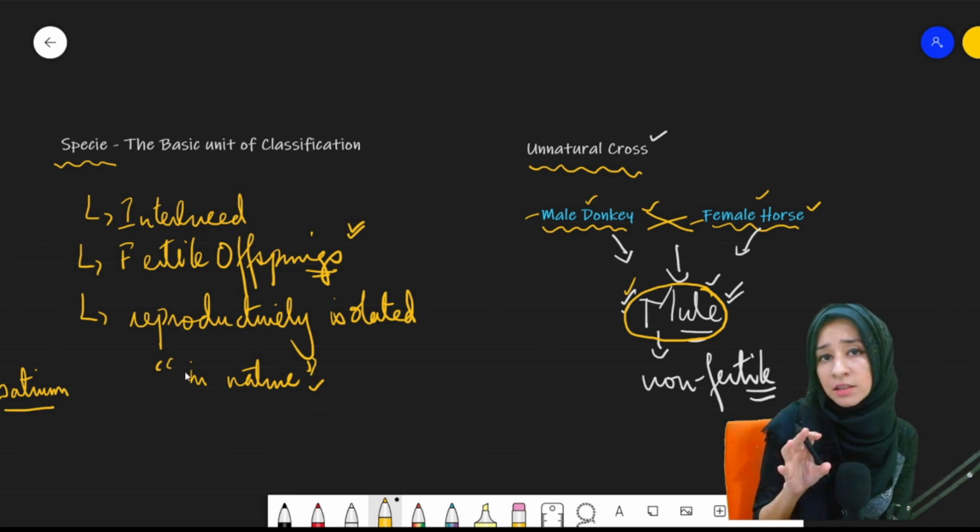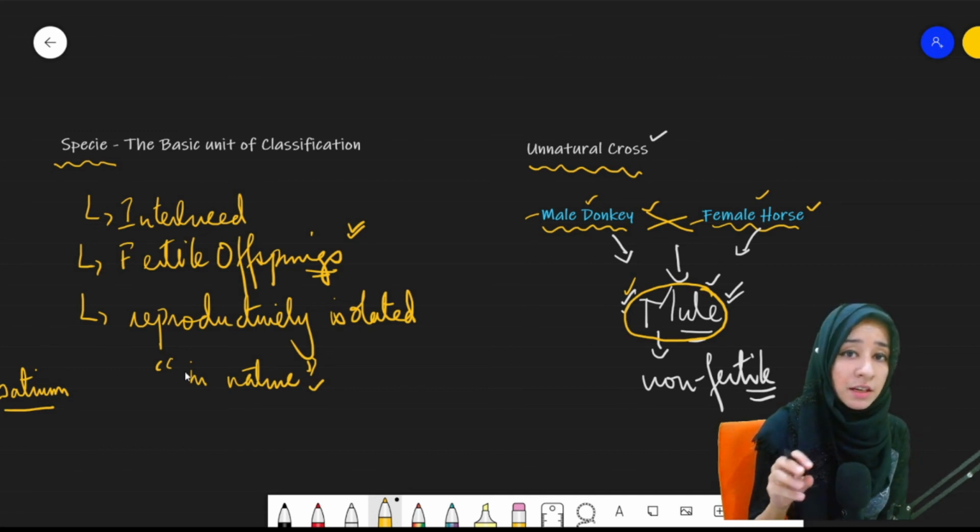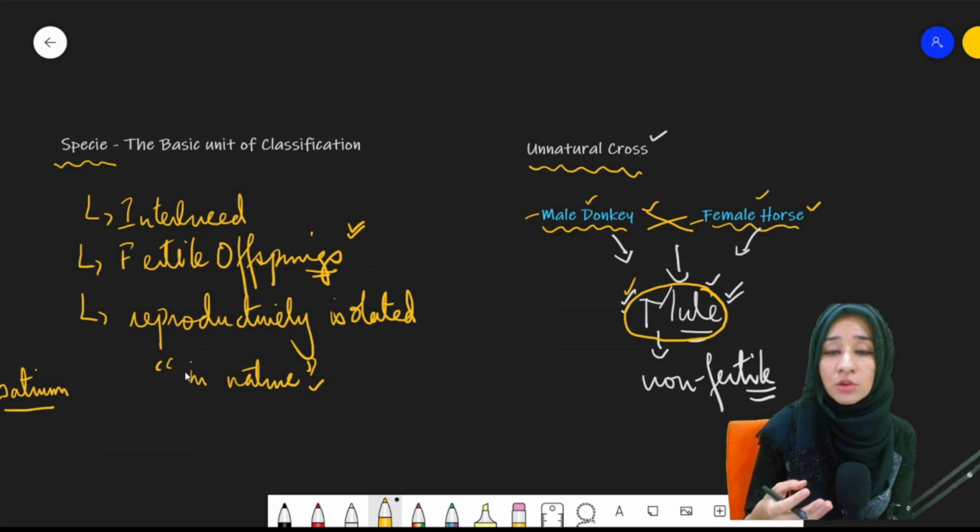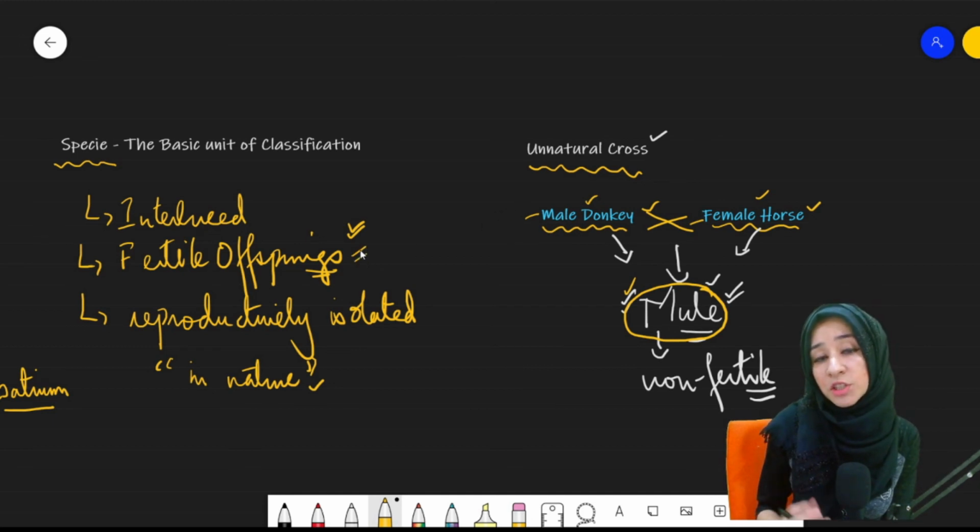So this is the history behind the species, that usually the cross occurs according to nature, that the similarities and differences will decide whether species can interbreed with each other or not. But remember, this interbreeding cannot be a criterion to determine a species for those individuals which do not reproduce with each other, do not mate with each other, or which reproduce asexually, right? Like unicellular organisms. For that purpose, we cannot use interbreeding to determine what kind of species that is, what kind of organisms will be produced after that. For those unicellular organisms, it cannot be used. I hope it is clear.